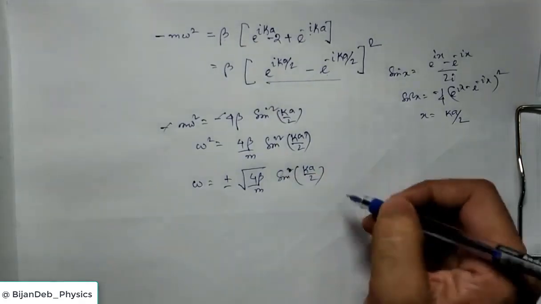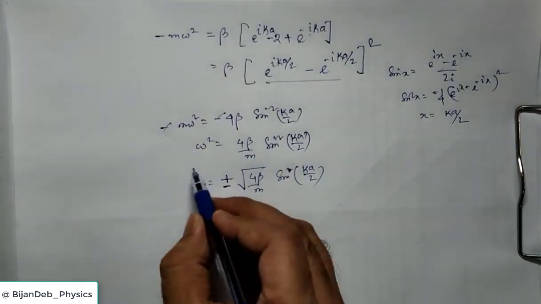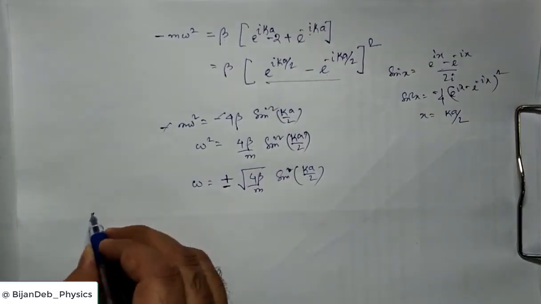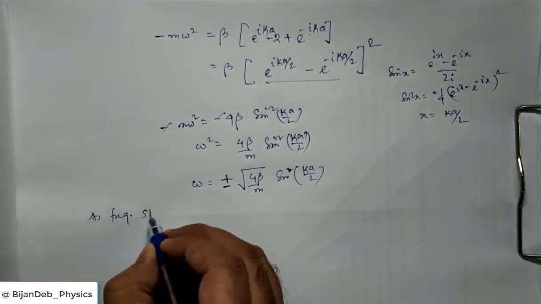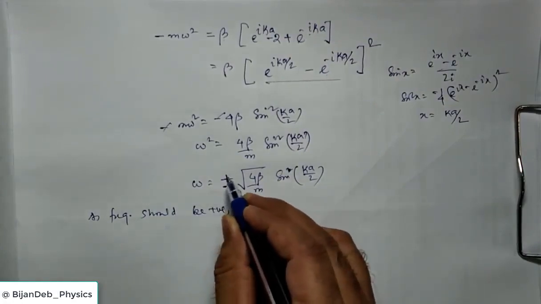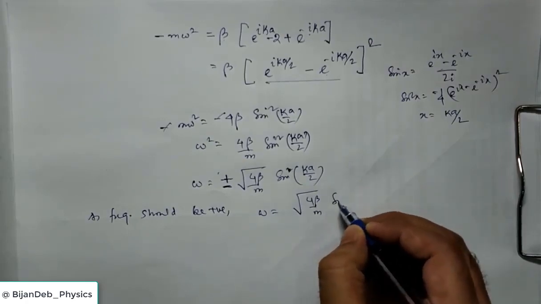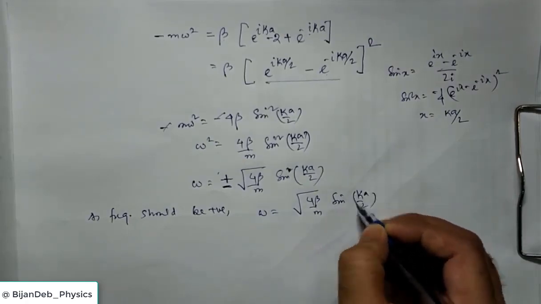You can also take the mod of this. So this is our expression. Now as frequency should be positive, we neglect the negative component and omega will be given by root 4 beta by m times sin ka by 2.